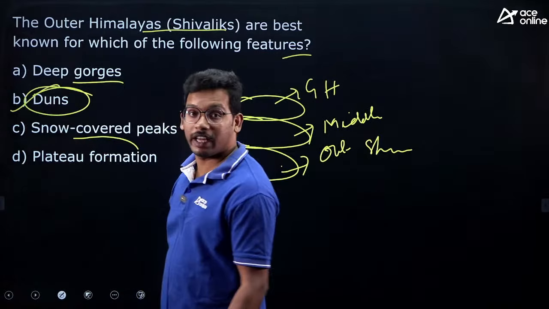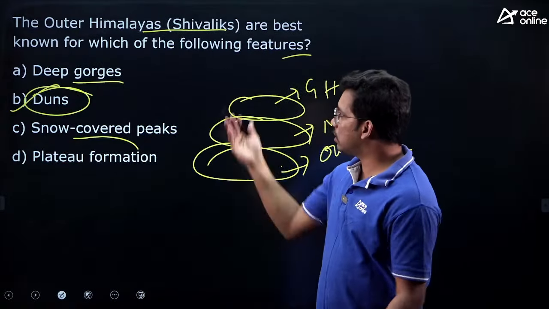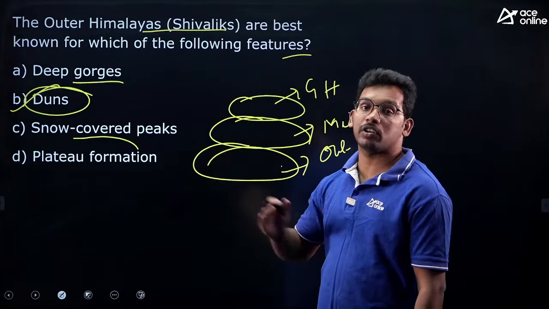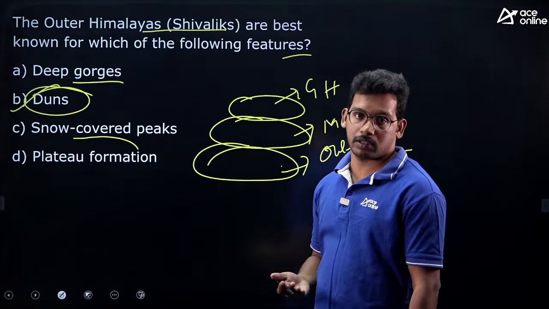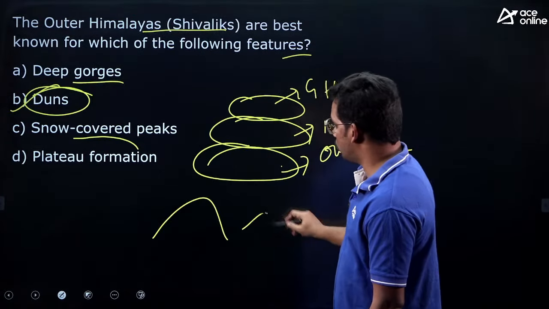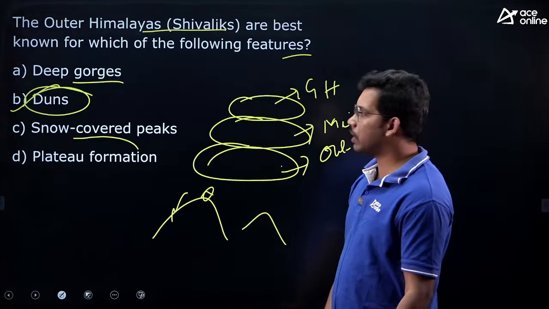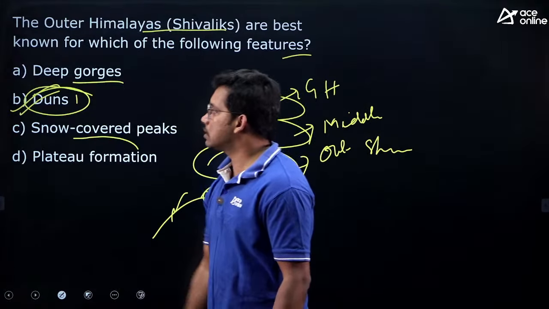You might have heard Dehradun is located in Shivaliks only. So Shivaliks is the region where we get a lot of deposition of river sediments. So it led to formation of dunes and many cities have formed. So Dehradun is one quite good example. So answer is B.